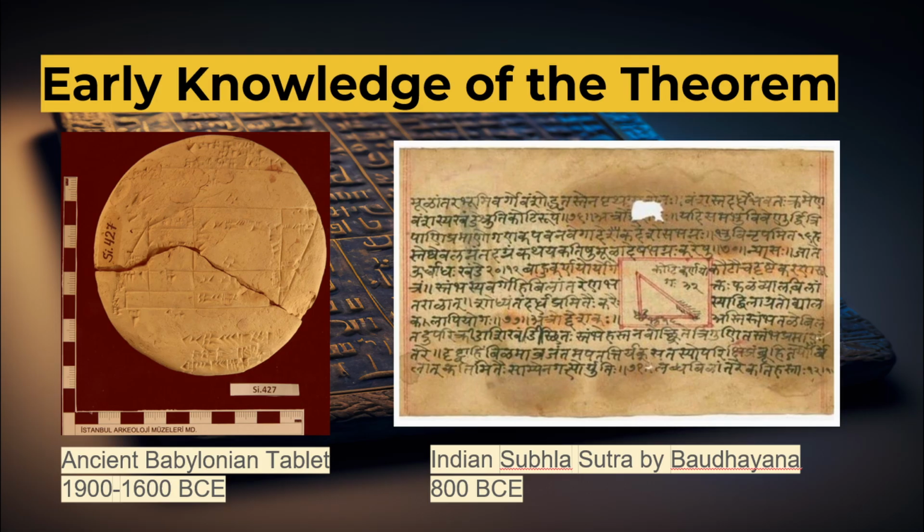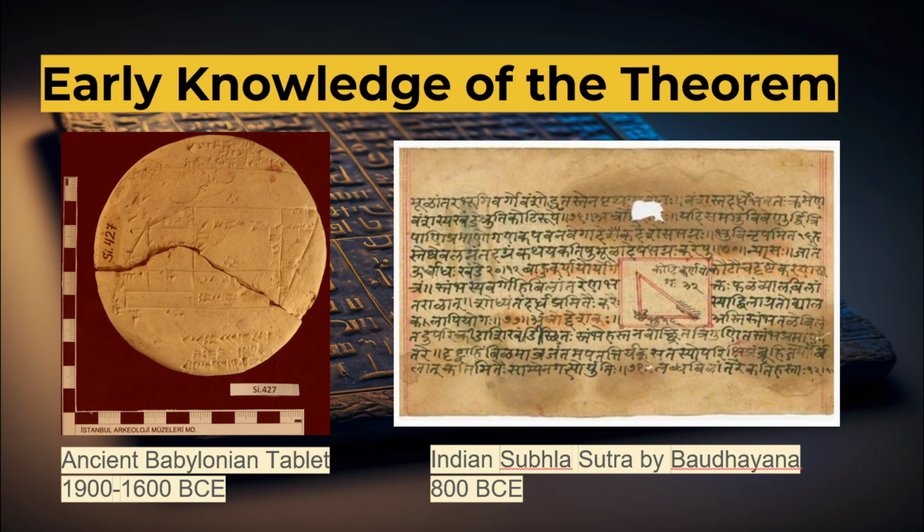There's no better place to start this video than with the earliest accounts we have of the Pythagoras theorem in use. The relationship between the sides of a right-angled triangle was known to ancient Babylonians and Indians, as can be seen from the ancient artifacts above. The Babylonian table was excavated from Iraq in 1894 and is believed to be from 1900 to 1600 BCE.